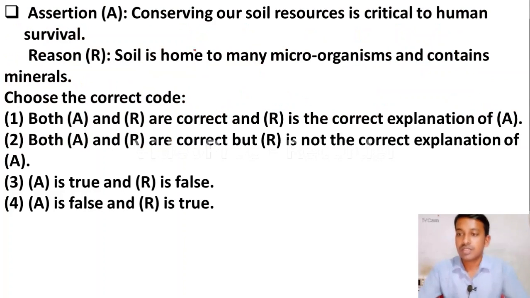The next question is an assertion and reason question. The assertion is conserving our soil resources is critical to human survival. The reason is soil is home to many microorganisms and contains minerals. The four options are there. Option A, both assertion and reason are correct, and reason is the correct explanation of assertion. Option B, both assertion and reason are correct, but reason is not the correct explanation of assertion. Option C, A is true, R is false. Option D, A is false, R is true.